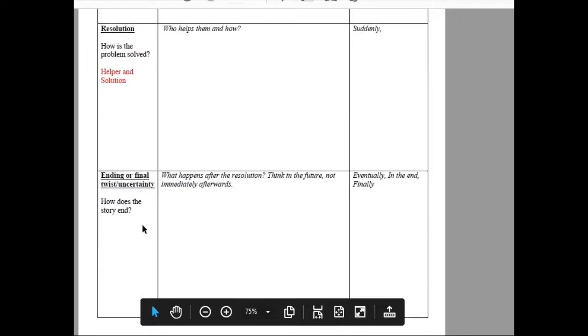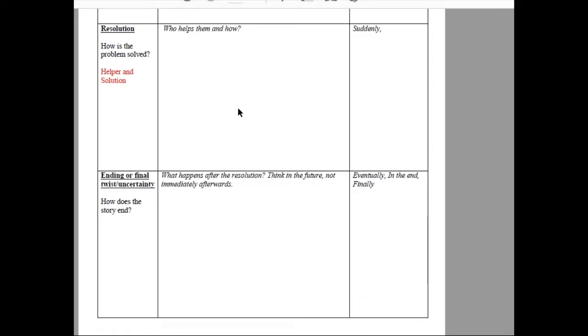And then you've got your ending or your final twist or uncertainty. So how does the story end? When the solution has presented itself and you've got a solution to the problem, how does the story end? What happens afterwards? Think in the future, not immediately afterwards.